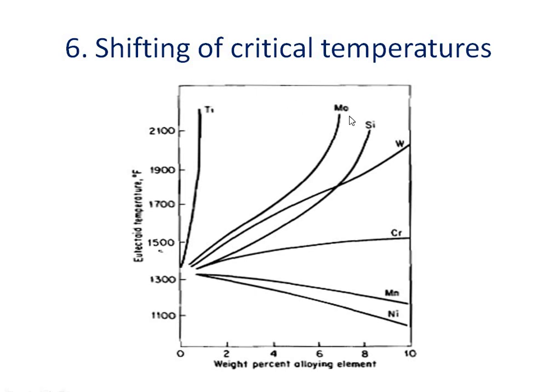Then in the decreasing order, the molybdenum is there, silicon, tungsten, chromium, manganese and nickel. So in the decreasing order, these alloying elements will affect the eutectoid temperature.